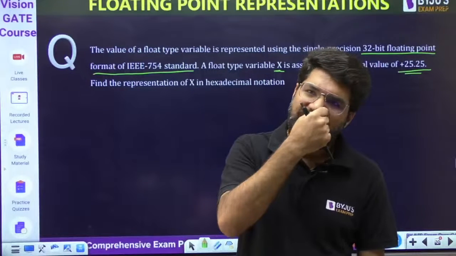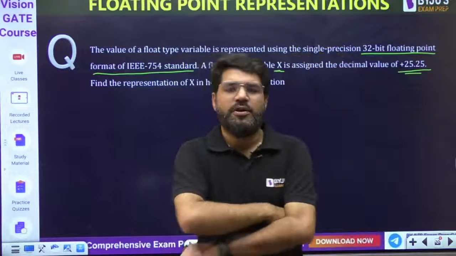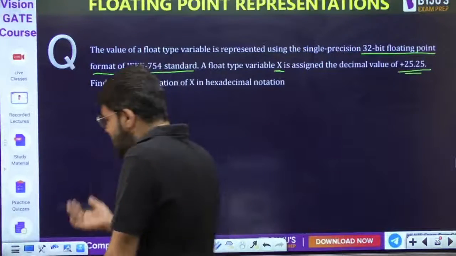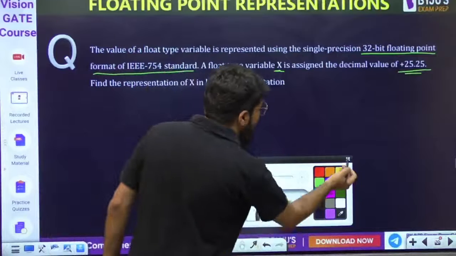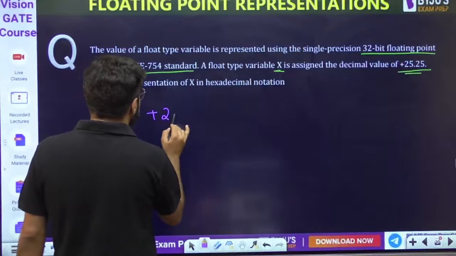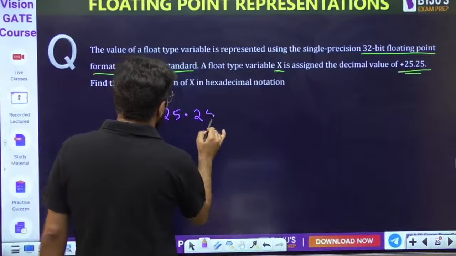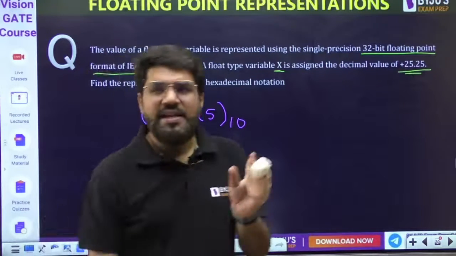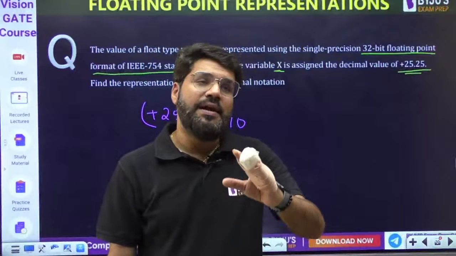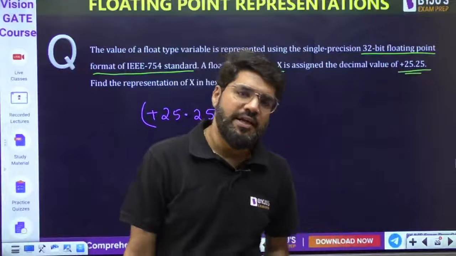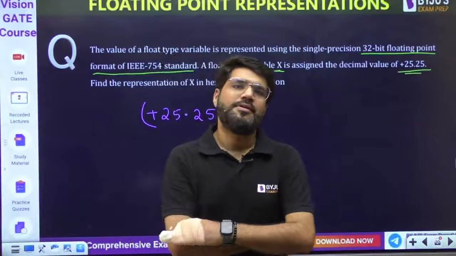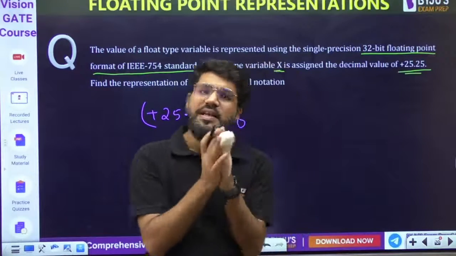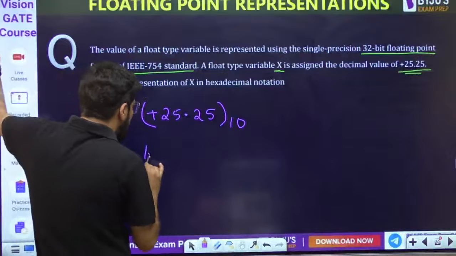Okay, how to solve this? 25.25, how will we solve this? This is just the reverse. Okay, nothing, look, what we have to do is, we have the plus 25.25. I'll tell you the simple way. Integral part, fractional part. Remember decimal to binary: when you are converting decimal to binary, how do you do it? You have separate rules for the fractional part and separate rules for the integral part. So the integral part